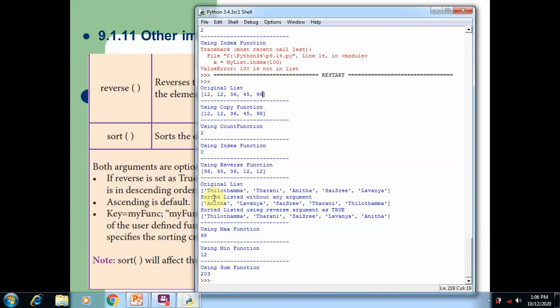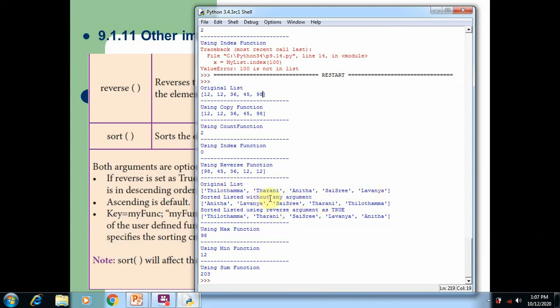So we use the sort function without argument. It means all the elements are sorted in ascending order. Ascending order starts from A and ends at Z. So first Anita is printed on the screen, then Lavanya, then Sai Sri, then Tarani and Tilotama.